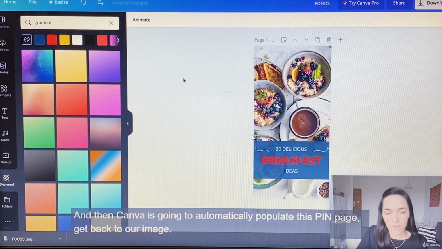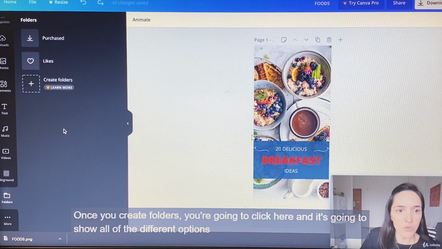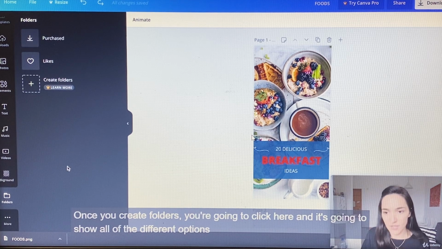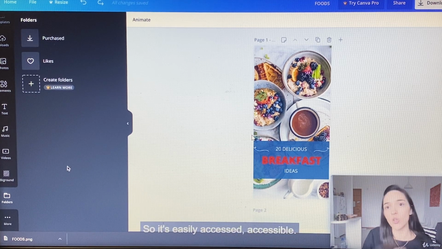Get back to our image. And then, like I said, folders. Once you create folders, you're going to click here, and it's going to show all of the different options here. So it's easily accessible. You don't have to go back to the home page.